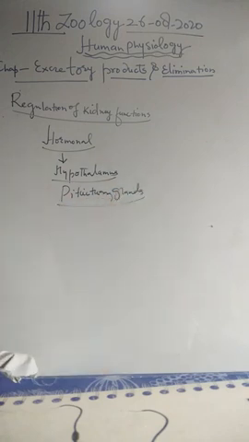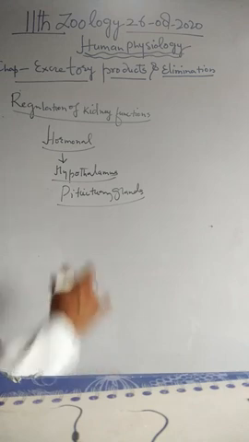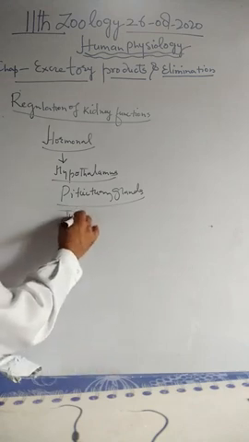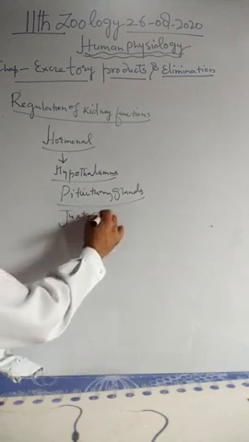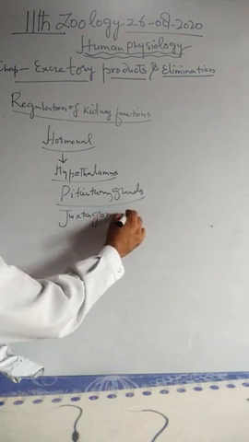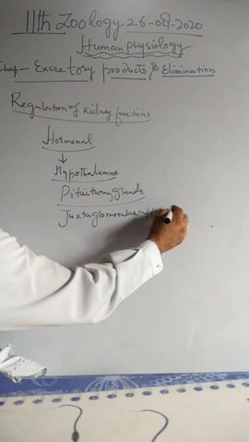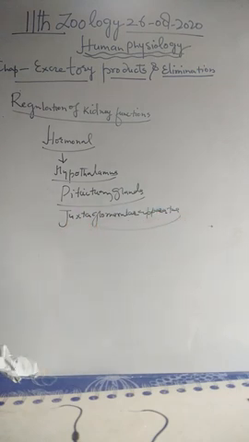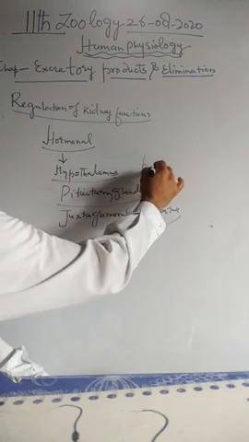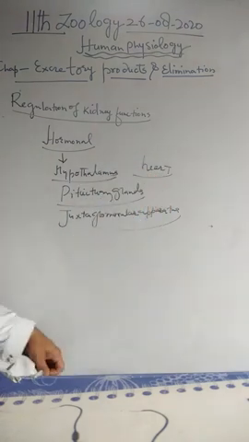It also has some hormones which can control the quantity and the quality of the urine, and the juxtaglomerular apparatus. Juxtaglomerular apparatus has also a say in the kidney functions, and to a certain extent the heart too has an important role in the regulation of kidney functions.